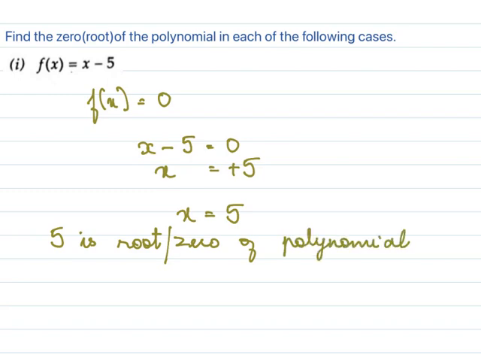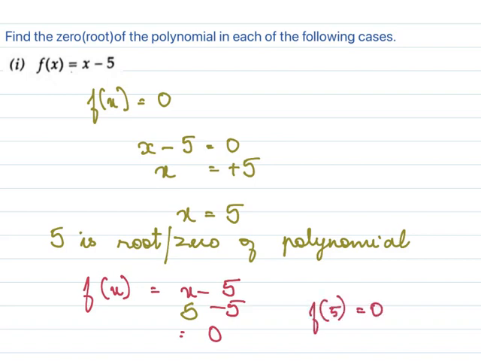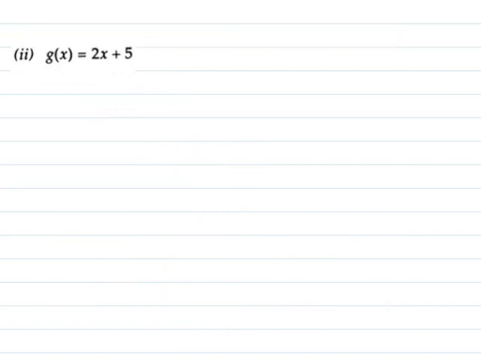Let's check and see, is it the 0 of the polynomial? If it is a 0 of the polynomial f of x, if we put the value x equal to 5, we should get 0. So x equal to 5, 5 minus 5, the answer is 0. So when you put f of 5, it becomes 0. Therefore, we can say yes, 5 is a 0 of the polynomial.